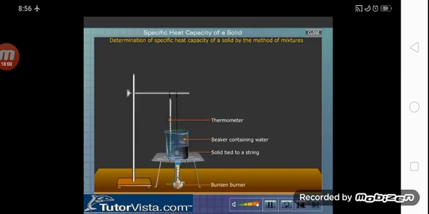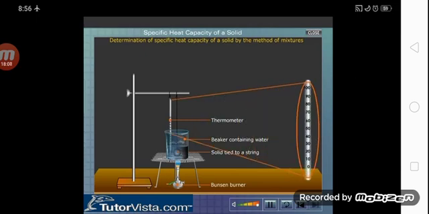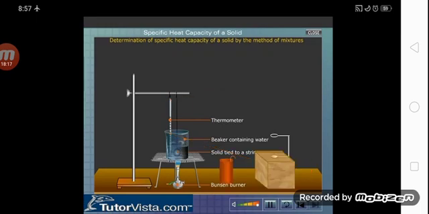Heat the solid, whose specific heat capacity is to be determined, as shown here. Continue heating the solid till the temperature of water becomes constant. Place the calorimeter in the insulating box and note the temperature of the water.